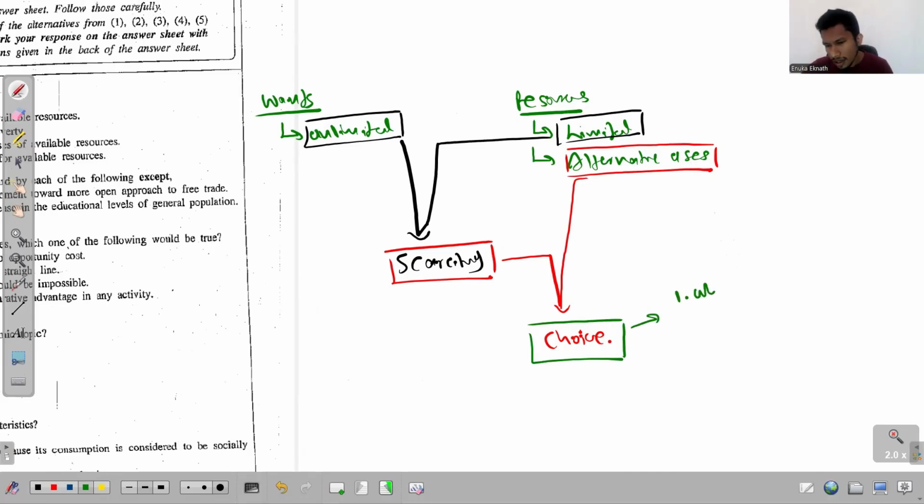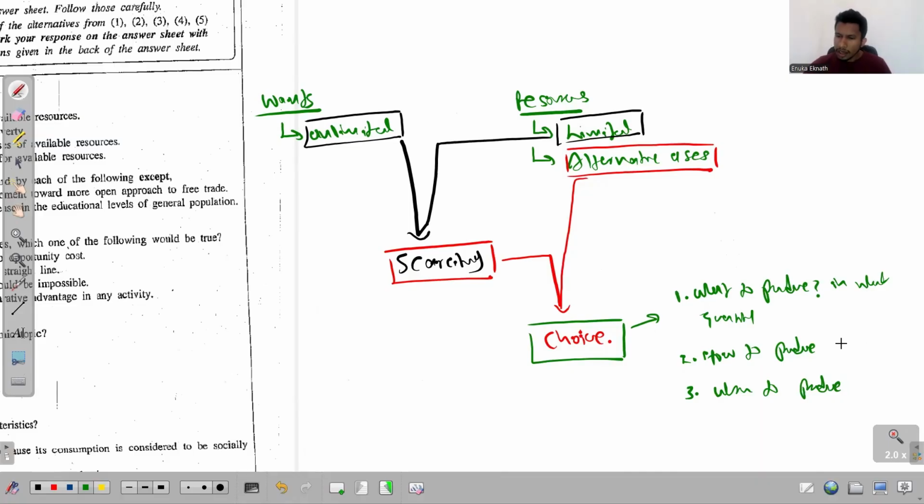The first one is what to produce in what quantity. The second one is how to produce. The third one is for whom to produce. These are the three fundamental choices that every economic system should make. We recognize these as the three basic economic problems.